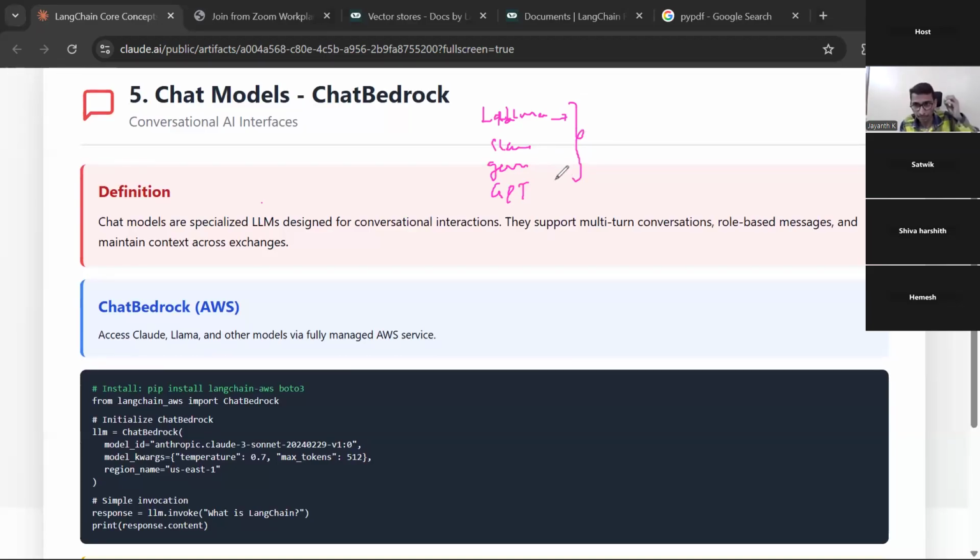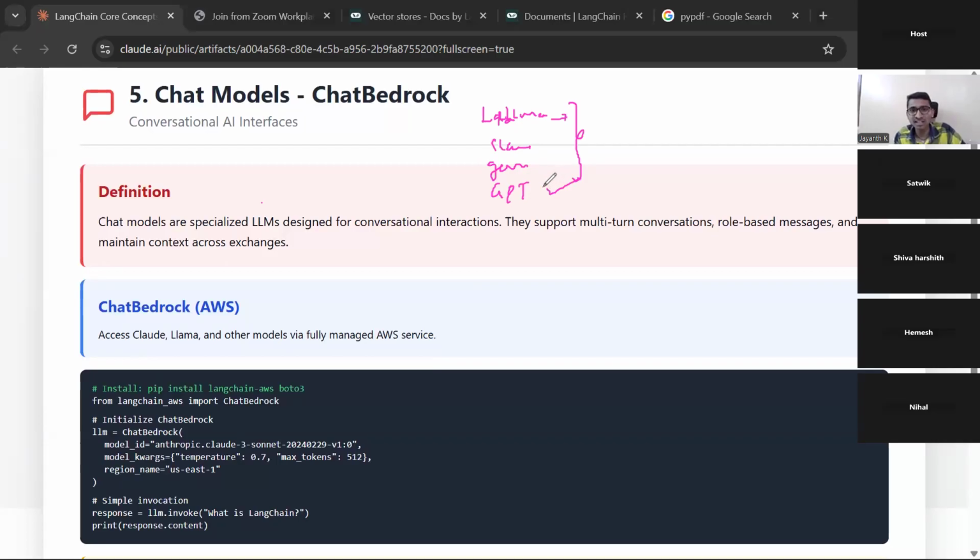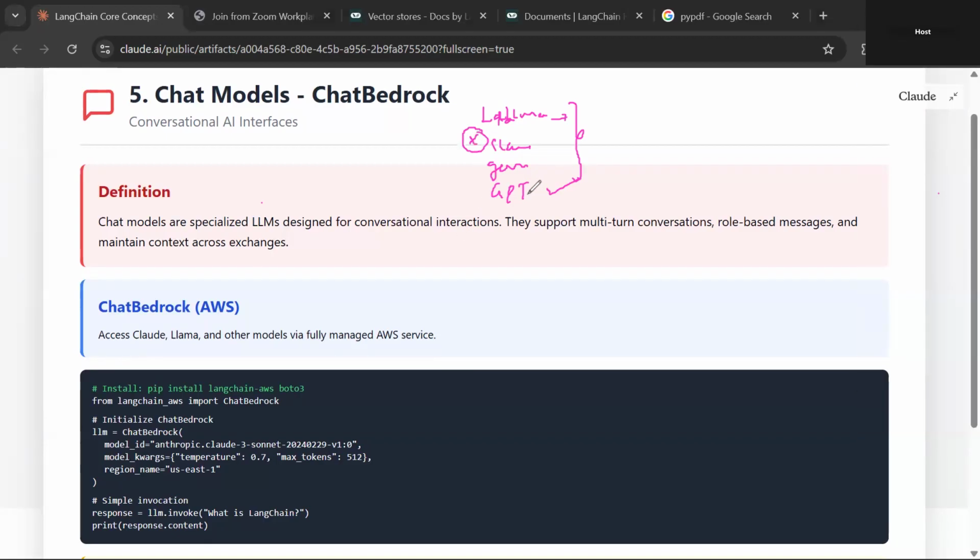I practically experienced this before LangChain, when I was doing my internship at Fixit Learning Pad. First, I developed my complete code base with GPT, because at that time only ChatGPT was there, Claude was not there. And GPT has its own input format and its own output format, and my complete code base was in that format.